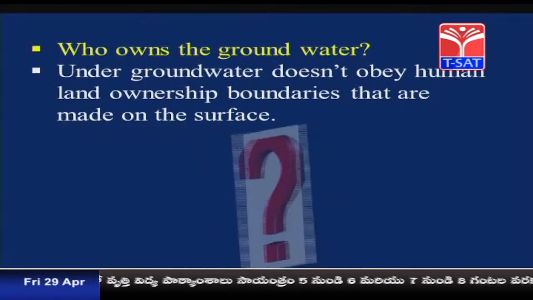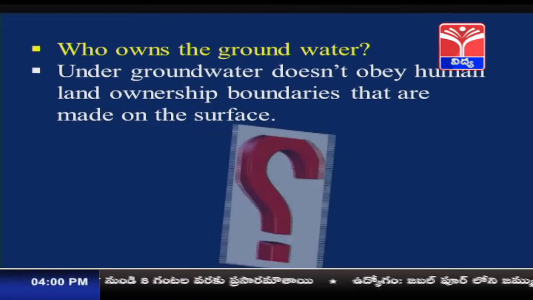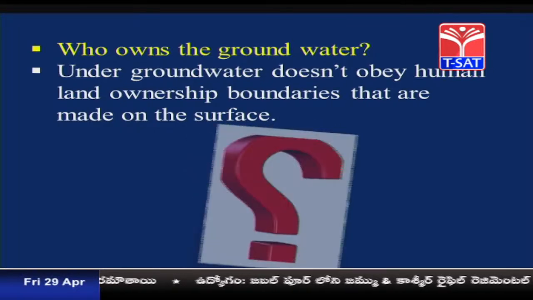Now, it has become important for us to discuss to whom this groundwater belongs. It is an important question to be thought of. Who owns the groundwater? The underground water does not obey human land ownership boundaries that are made on the surface.